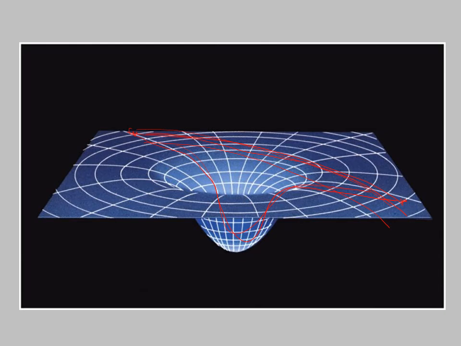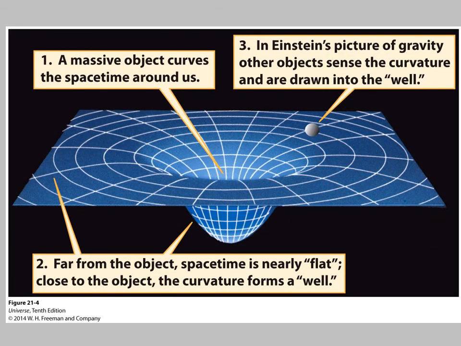And so light is following the shortest distance between 2 points, and that shortest distance is a curve because space is curved or bent by gravity. So that would be the idea. We refer to this as like a gravitational well. And then this in fact just gives us a whole new way of describing how gravity works.